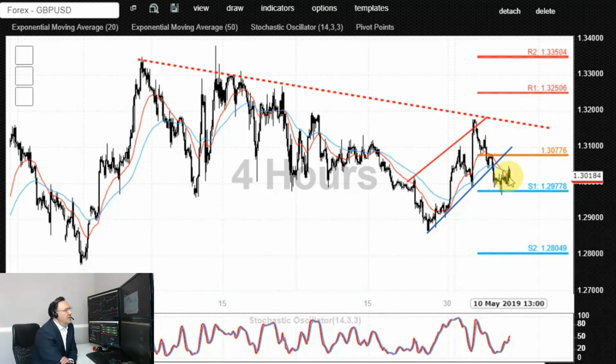Alternatively, only the spike higher and a breakout above 1.31 would open the way for the retest of 1.32 zone, which is signified by this high and this high here. Confirmed breakout and end of day close above 1.32 would negate the current bearish outlook, potentially targeting additional upside resistances towards 1.3250, possibly 1.3350, possibly even 1.34.